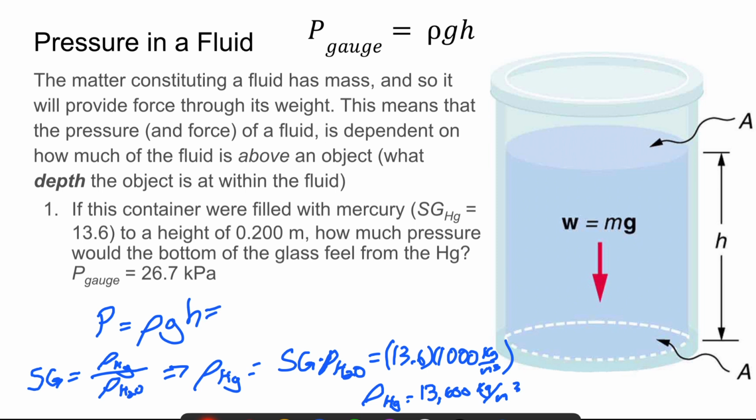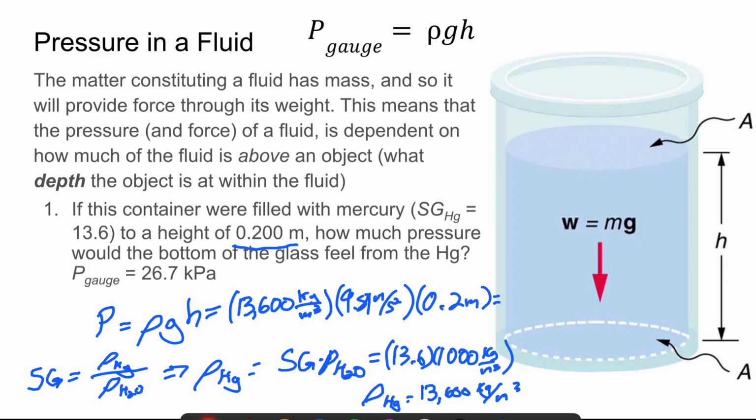So our pressure is going to equal the density of mercury, 13,600 kilograms per meter cubed, times G, which is 9.81 meters per second squared, and then multiplied by the height of the fluid, which is 0.2 meters.